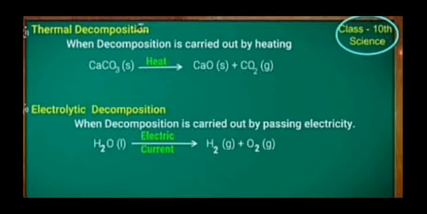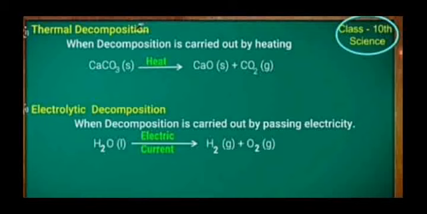Thermal decomposition. When a decomposition reaction is carried out by heating, it is called thermal decomposition reaction. For example, on heating calcium carbonate, it decomposes into calcium oxide and carbon dioxide gas. Electrolytic decomposition.